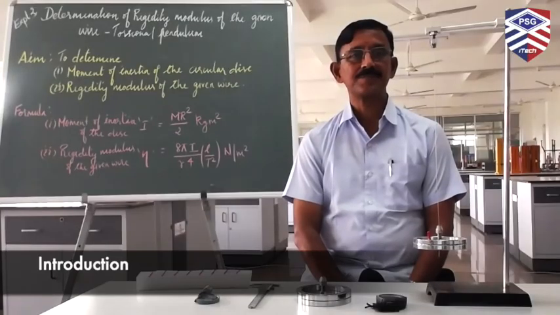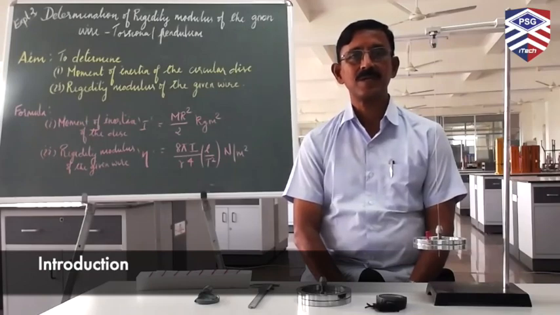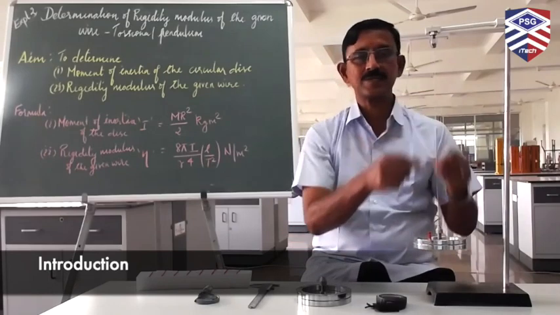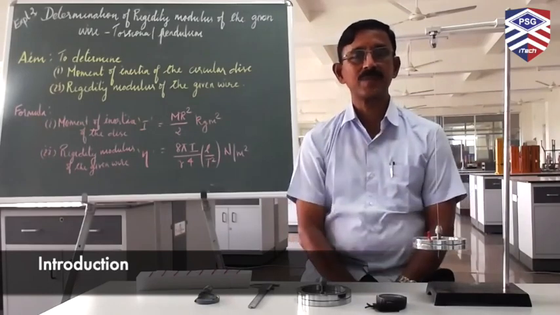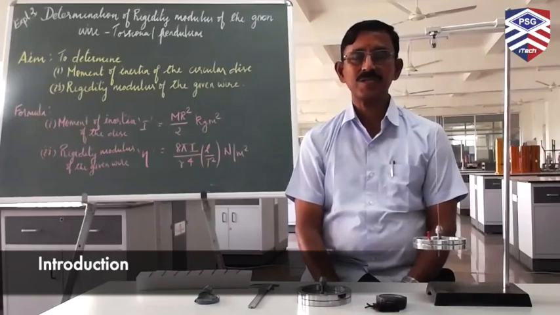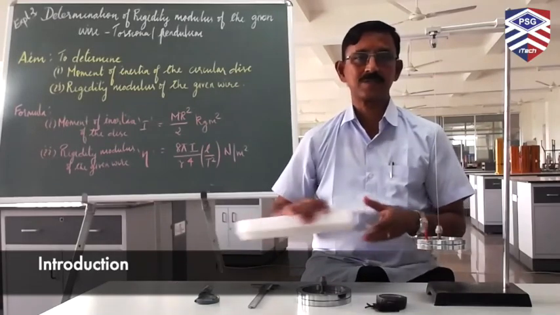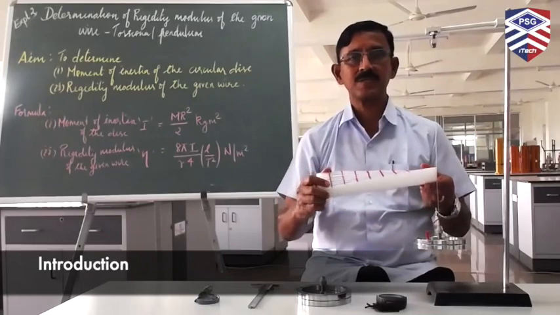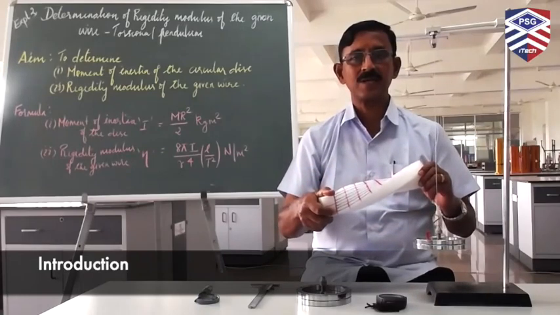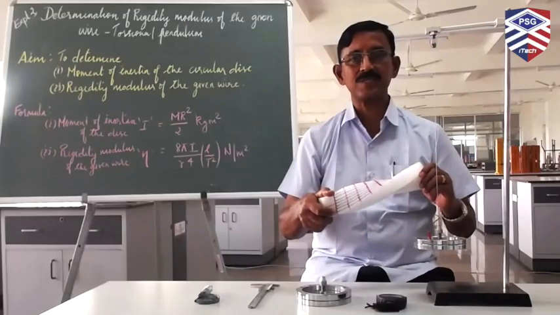Torsional pendulum. This is an experiment to determine the moment of inertia of a circular disc and also determine the rigidity modulus of the suspended wire. First of all, what is torsion? Torsion is the twisting of an object. If you look at the object, I am applying a torque and the body is getting twisted.